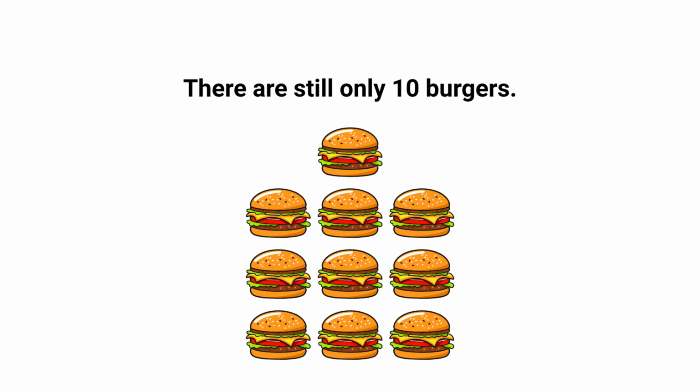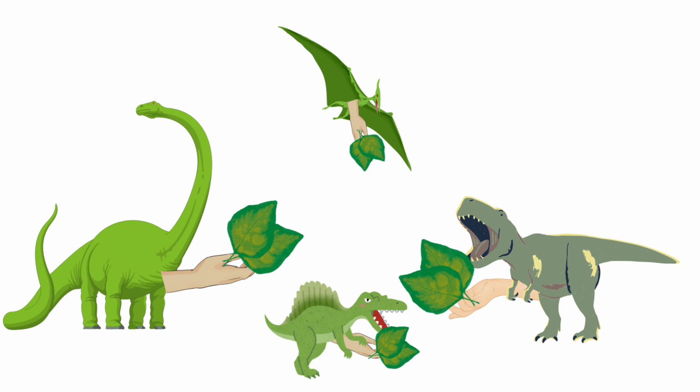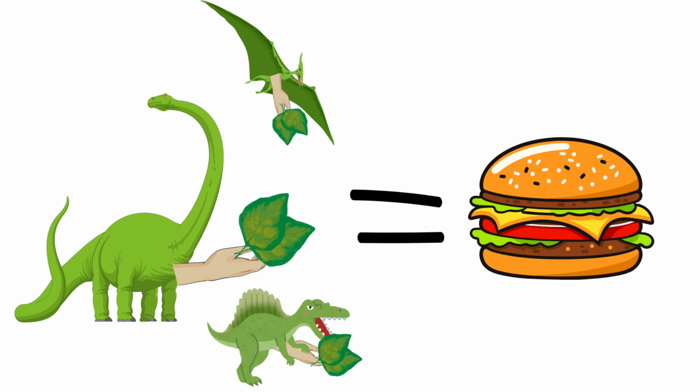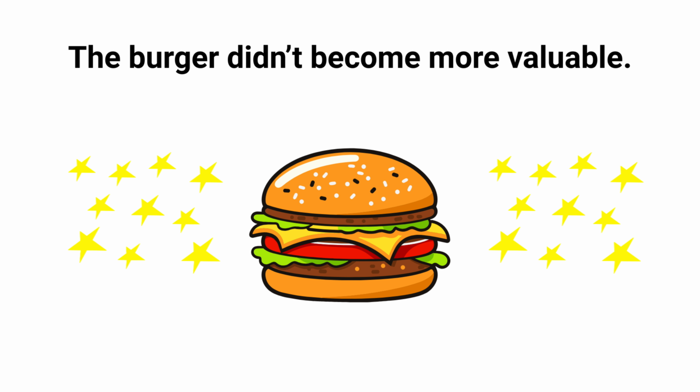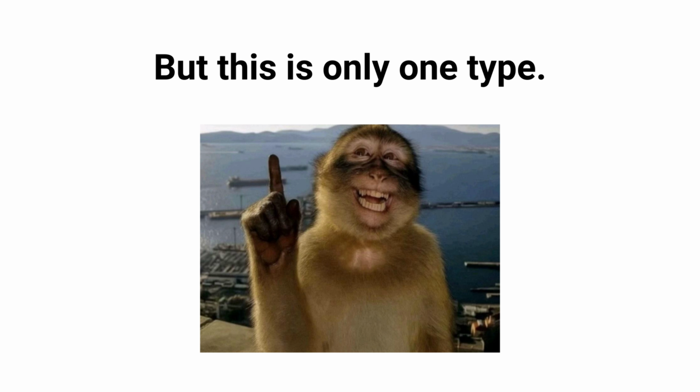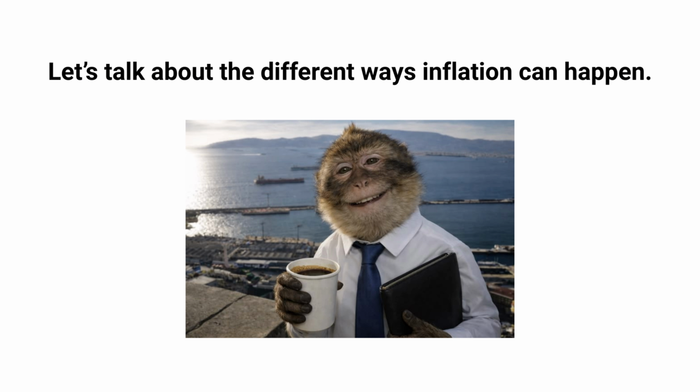No, there are still only 10 burgers, but now dinosaurs are holding twice as many leaves. What happens next? They start offering more leaves per burger. 2 leaves, 3 leaves, 4 leaves. The burger didn't become more valuable. The leaves became less rare. That is inflation. But this is only one type. Let's talk about the different ways inflation can happen.